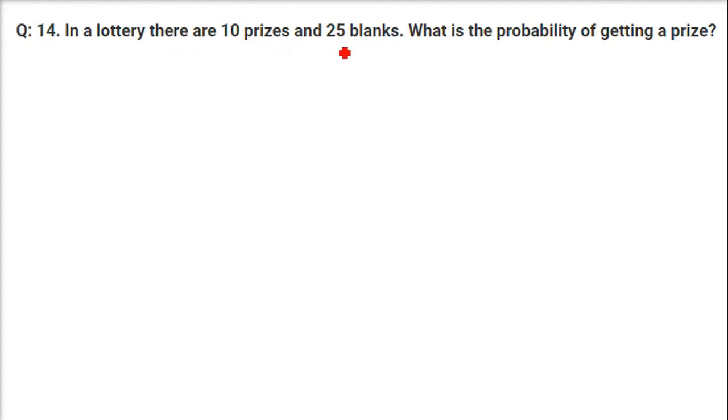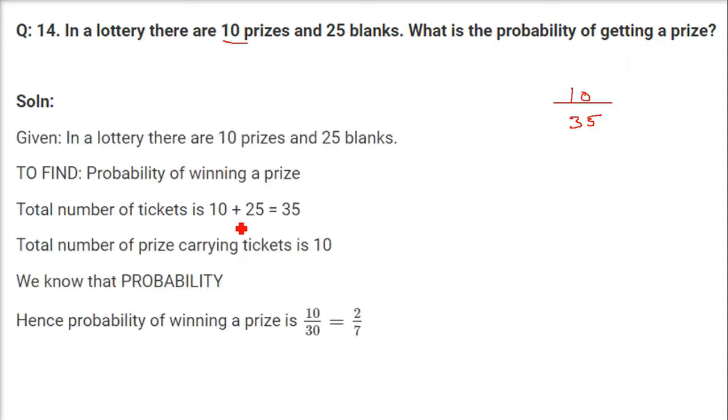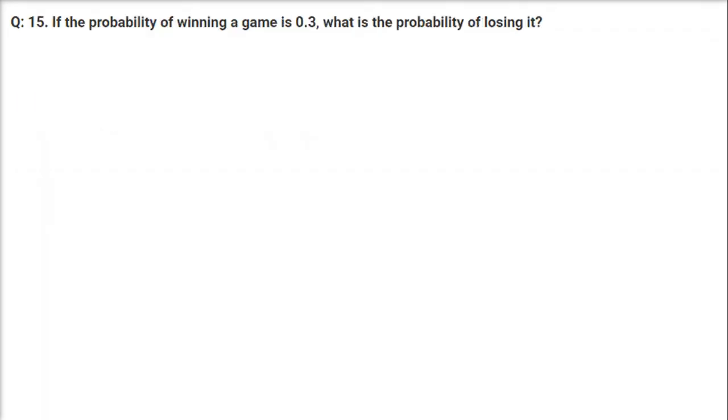In a lottery, there are 10 prizes and 25 blanks. What is the probability of getting a prize? So the total number is 10 plus 25, the prizes and blanks. You just add them together, that is 35. And what is the probability of getting a prize? Only 10 prizes are there, so 10 by 35 is the probability. This is 35, so 5 2 is 10 and 5 7 is 35. So 2 by 7 is the answer.